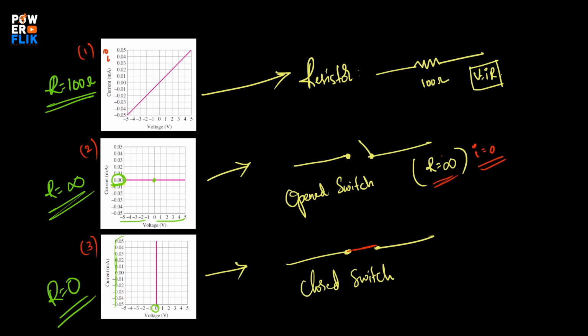If it is a closed switch, the resistance of the switch needs to be considered as 0, and the voltage across the switch will be considered as 0. So if it is an open switch, current will be 0, R will be infinite. If it is a closed switch, R will be 0 and voltage will also be 0.